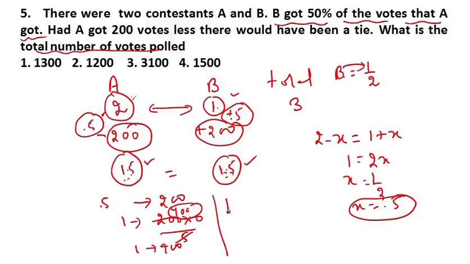If 1 represents 400, then it is asking about the total votes polled. So the total is 3. I told you, 2 plus 1 is 3. So just multiply with 3, you get 1200. So 1200 will be your answer. I hope this is clear now. I have taken time to make things clear. So even if you don't understand, please listen to the video again.